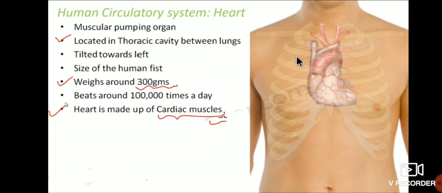Once again I will repeat. The heart is a muscular pumping organ located in the thoracic cavity between the lungs, tilted towards the left, the size of a human fist. It weighs around 300 grams, beats around 1 lakh times a day, and is made up of cardiac muscle.